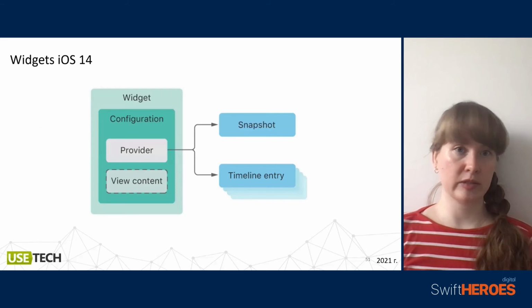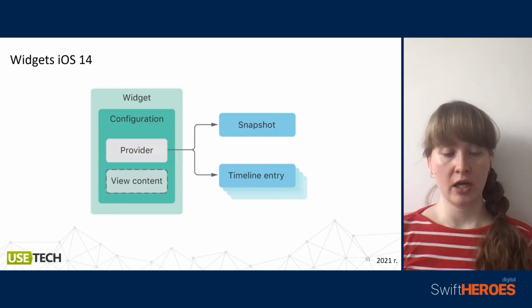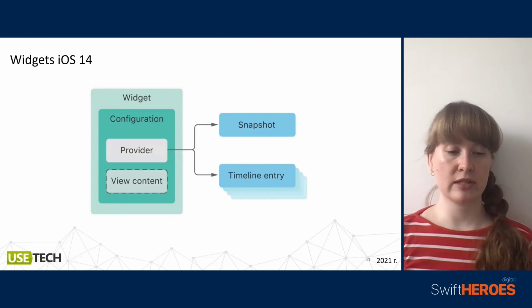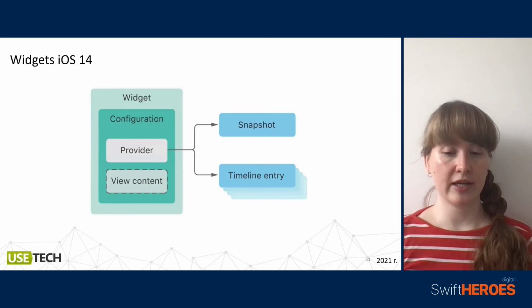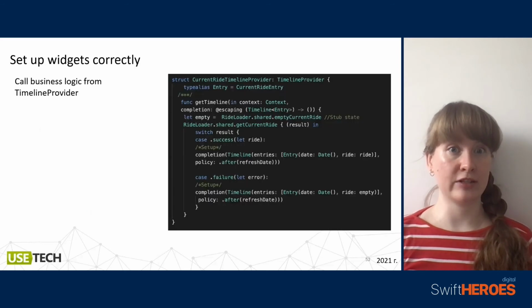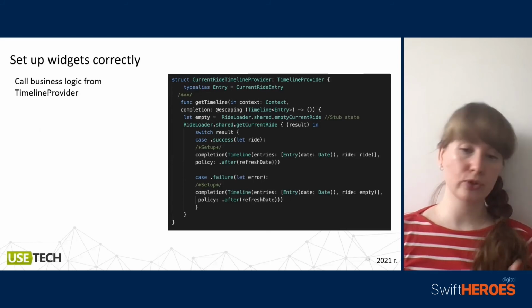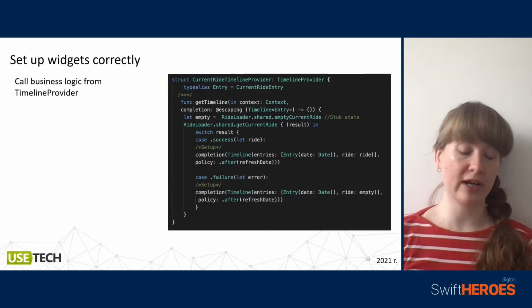So here is a small schema of our widget. A widget uses some content, some snapshots, and operates with the timeline provider that uses snapshots and timeline entries. So we need to put our logic in the timeline provider.